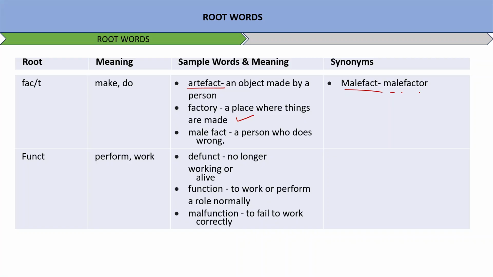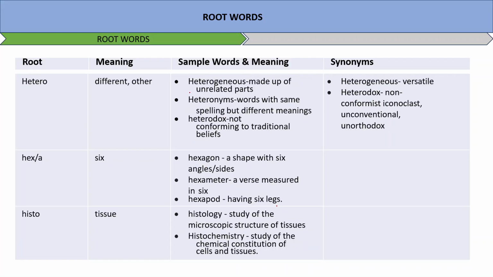Next word is hetero. Hetero means different or other. Similarly, there are words like heterogeneous, made up of unrelated parts. Heteronyms, words with same spellings but different meanings. Heterodox, not conforming to traditional beliefs. Heterogeneous, versatile. Heterodox, non-conformist, iconoclast, unconventional, unorthodox.